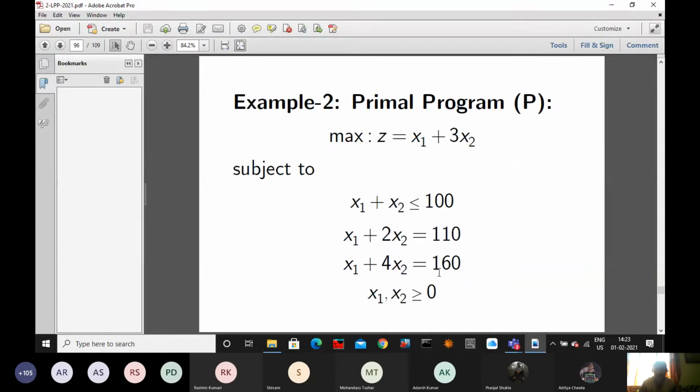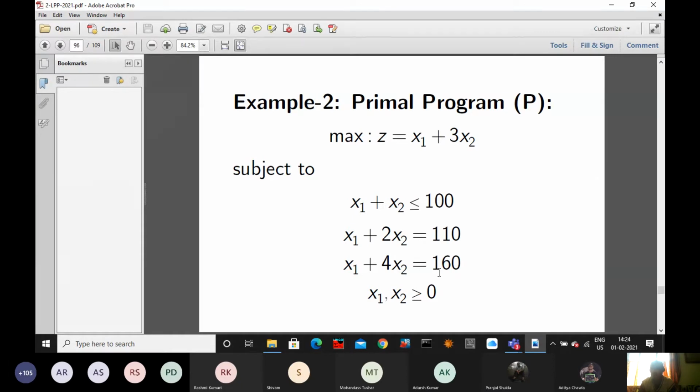Similarly, if any problem like this is given, you can also solve it using the dual simplex method. How will you solve? You change all the constraints to one type. Whether maximization or minimization hardly matters. For maximization, it should be all less than or equal type. Already it is a maximization type, so we have to convert all the constraints to less than or equal type. For minimization, you have to convert all the constraints to greater than or equal type. Which type do you like? Less than or equal type or greater than or equal type?